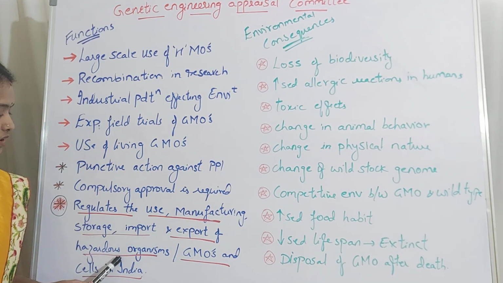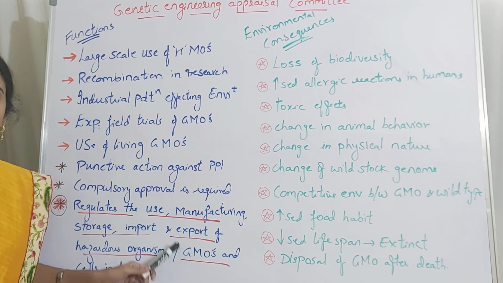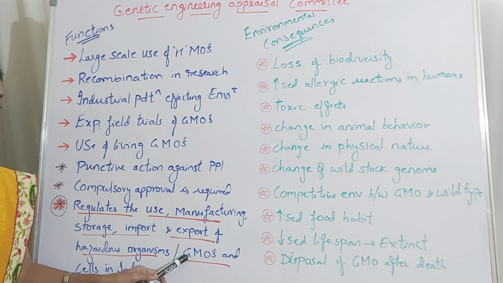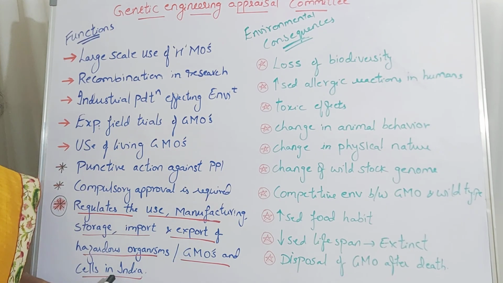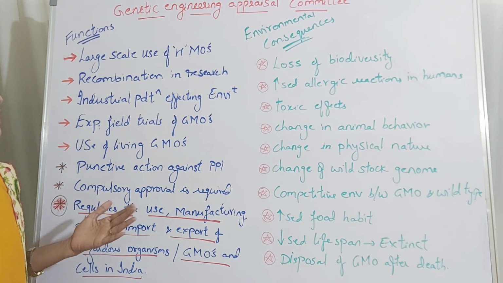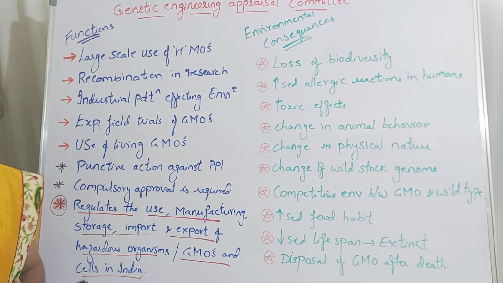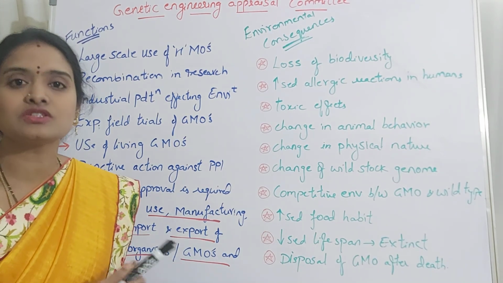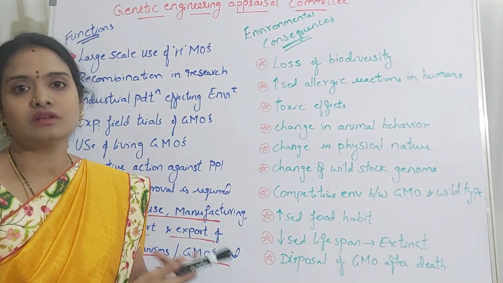It is not only of genetically modified organisms but also of harmful and hazardous organisms, and also genetically modified cells in the case of animal tissue culture. So everything will be checked by GEAC, and then they give approval for the use or release of these GMOs into the market.